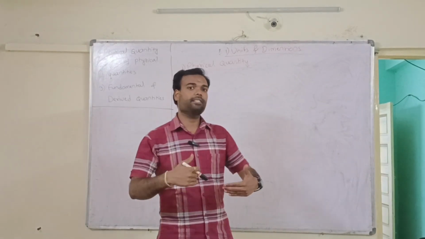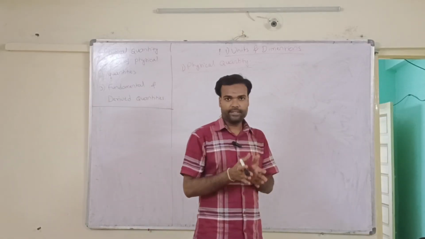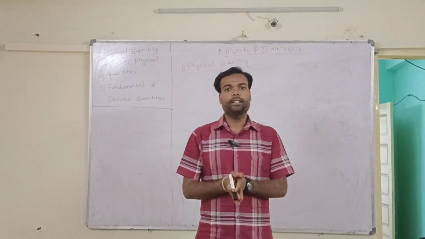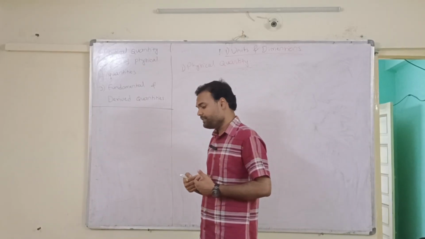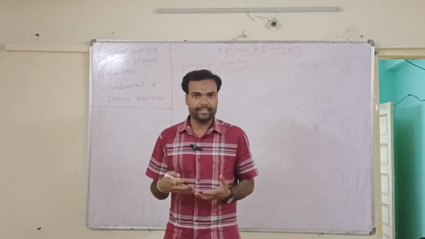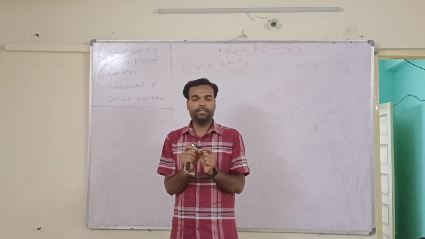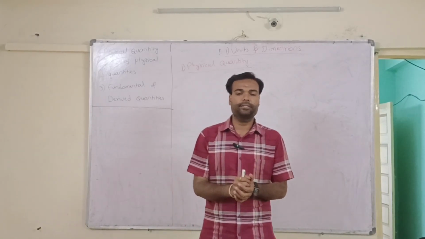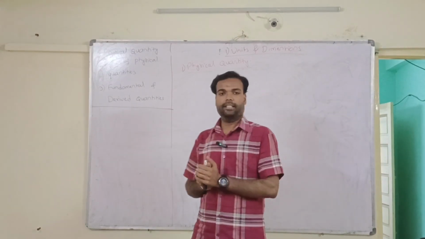And what is a physical quantity now? A physical quantity is a measurement which helps us to measure, and which also explains and expresses natural happenings in the form of theories. These are called physical quantities.